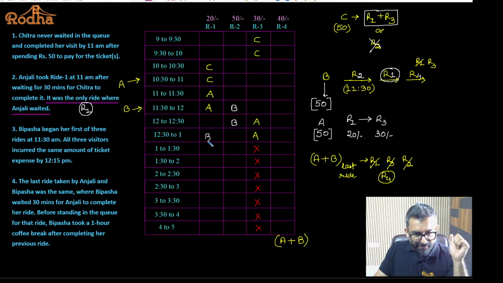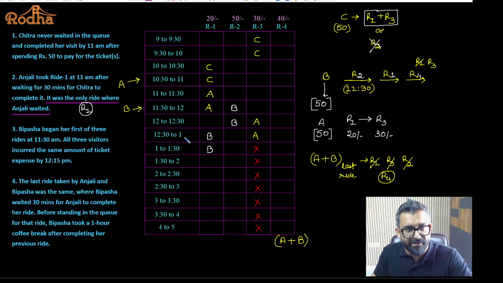So this is B and B. Yes or no? So Bipasha was in ride 1 from 12:30 to 1:30. Point taken? Okay. Now she'll take a break. So Bipasha will take a break from riding any of the rides from 1:30 to 2:30. Yes or no? Bipasha will not ride any ride from 1:30 to 2:30. Is it mentioned specifically? That's what I'm telling you about. It is mentioned explicitly that Bipasha took a break. Bipasha took a break of what? 1 hour. Okay, coffee break.